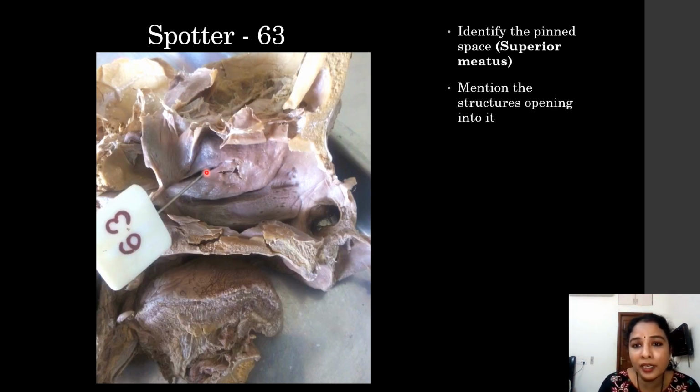Here is the superior meatus. The superior meatus is between the superior and the middle concha. You can see very beautifully here all the three turbinates or three conchae: superior, middle and inferior. The sphenoethmoidal recess opens into the superior meatus, and also the posterior ethmoidal air sinuses open into the superior meatus of the nose.